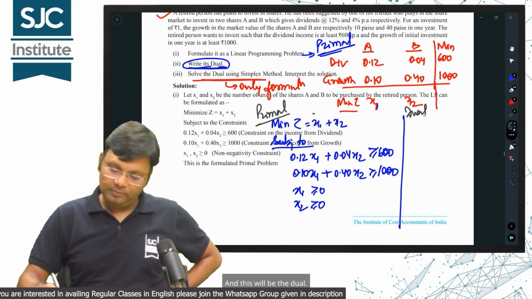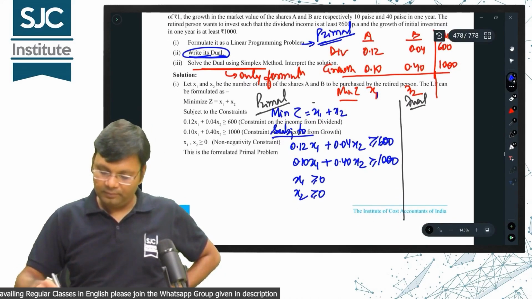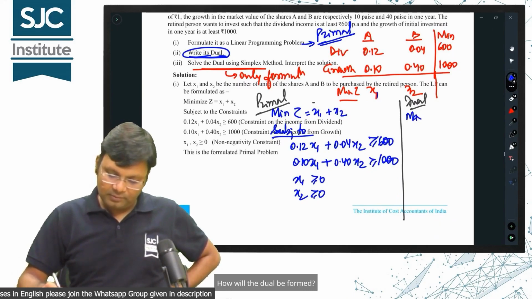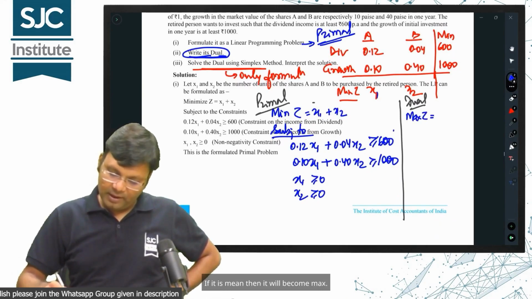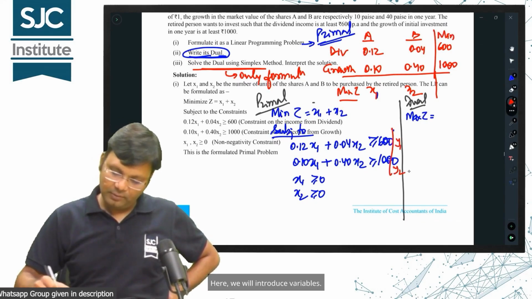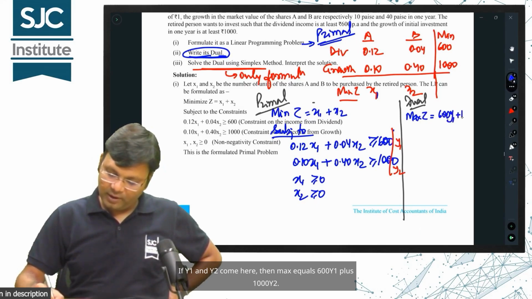And this will be the dual. How will the dual be formed? If it is min, then it will become max. Here, we will introduce variables y1 and y2, so max z equals 600 y1 plus 1000 y2.